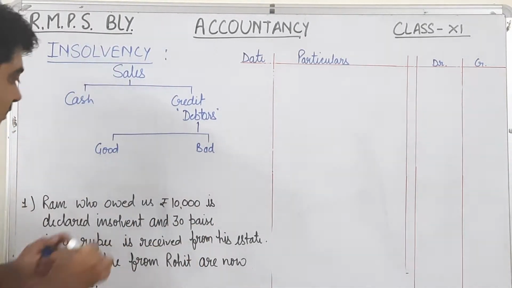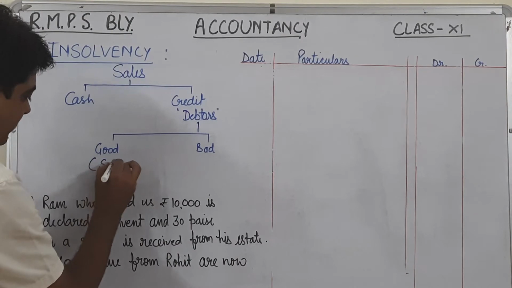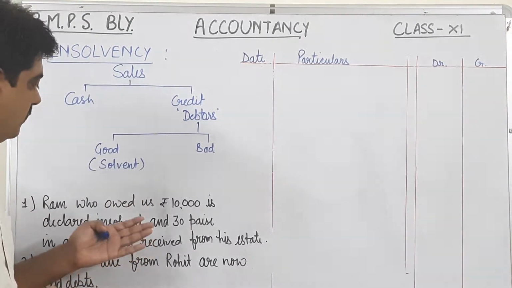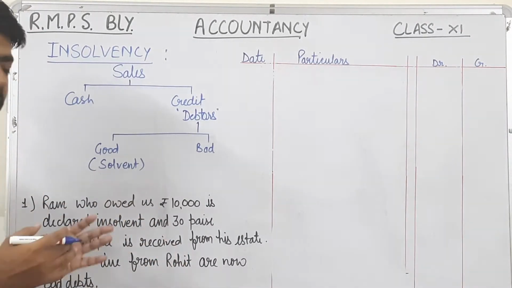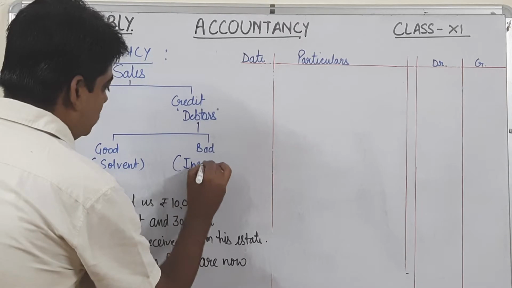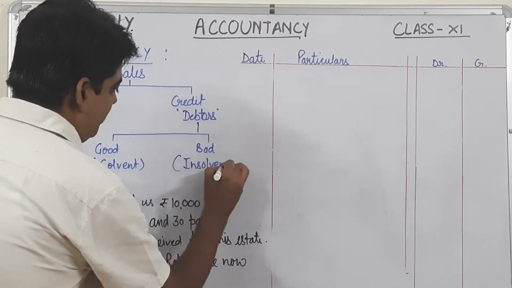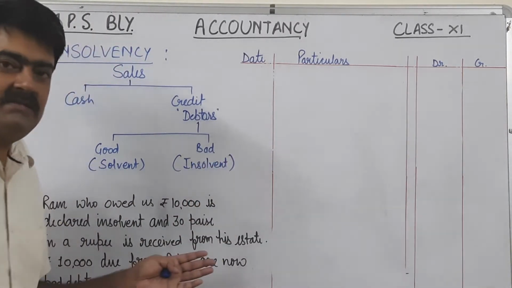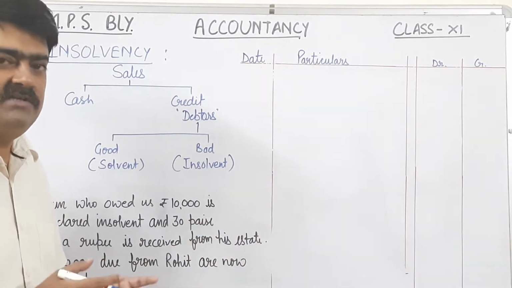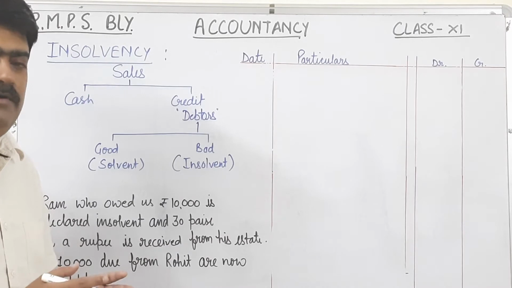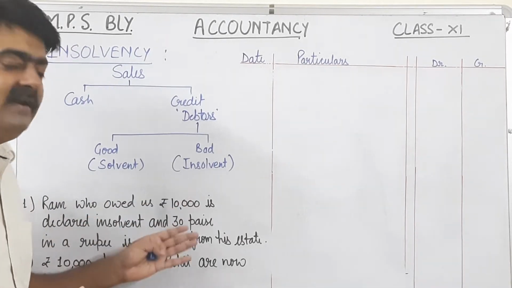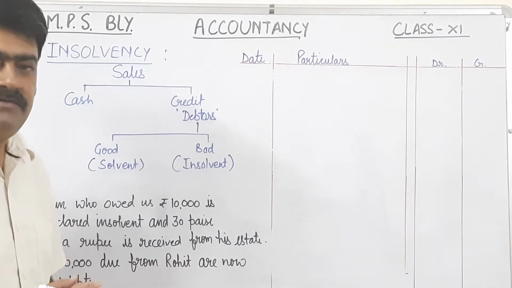Good debtors are also known as solvent. Means these are the persons who basically give our amount on time, and on the contrary there is a second type of debtors who are known as insolvents. So these are the persons whose financial position is not good and they are not able to pay off their liabilities on time. And finally they become insolvent.